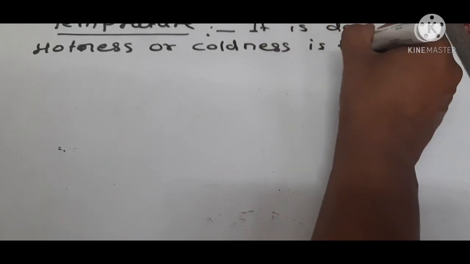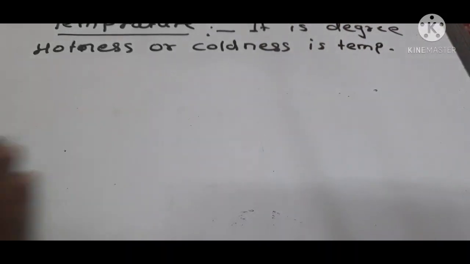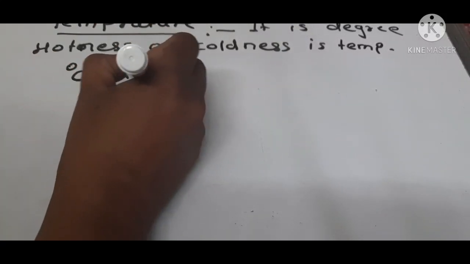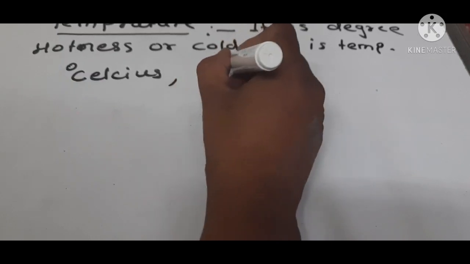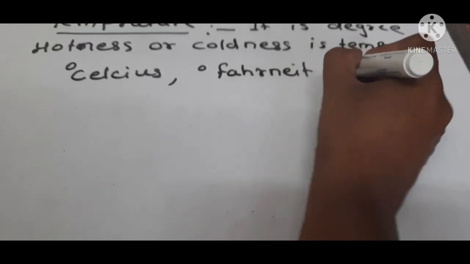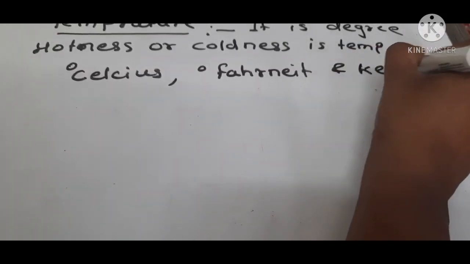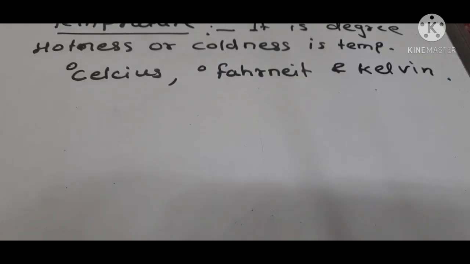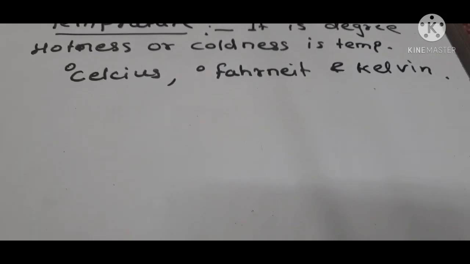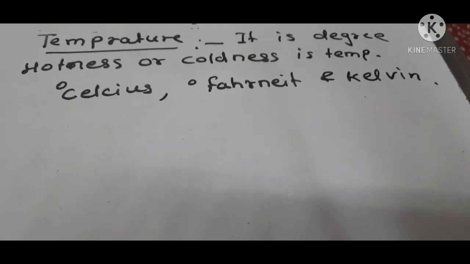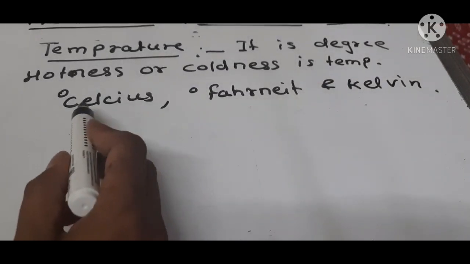There are three units, that is degree Celsius, degree Fahrenheit and Kelvin, and there is interconversion between them.